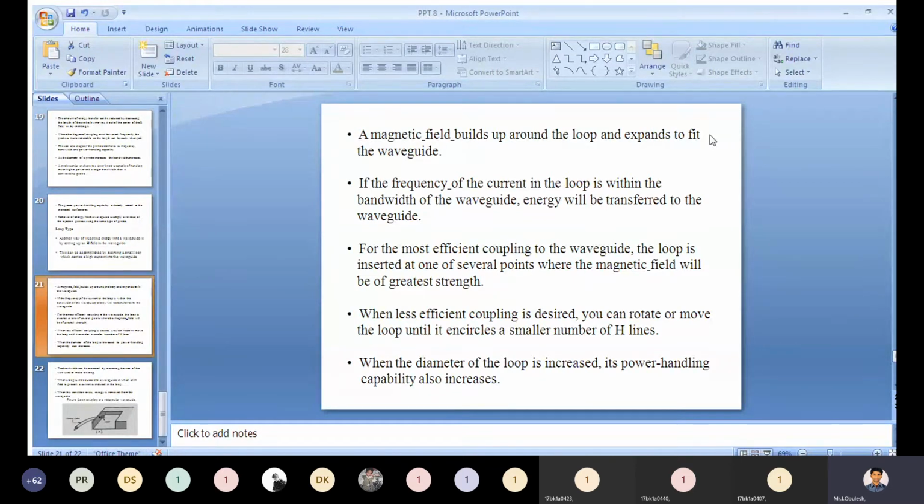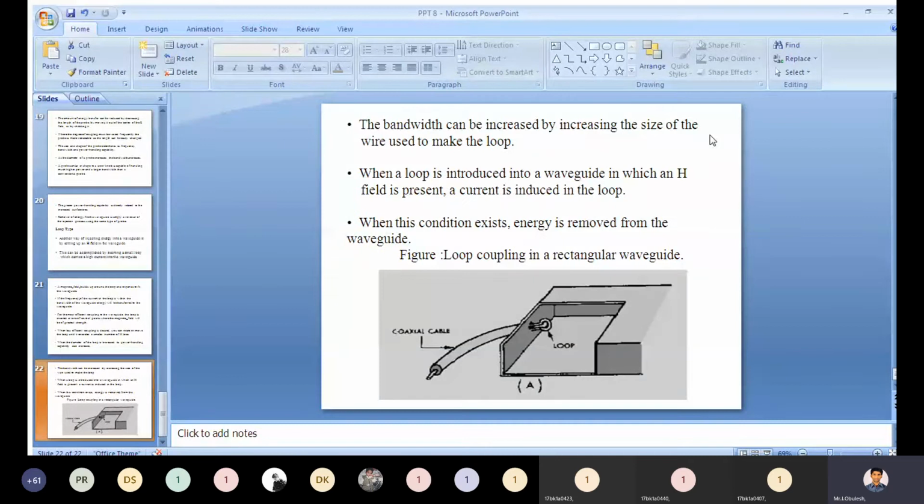When the diameter of a loop is increased, its power handling capability is also increased. The bandwidth can be increased by increasing the size of the wire used to make the loop.